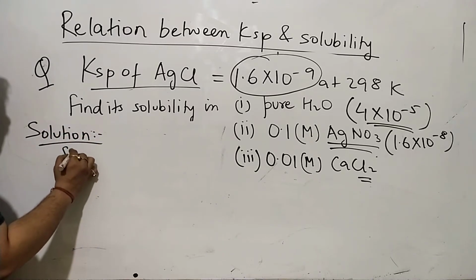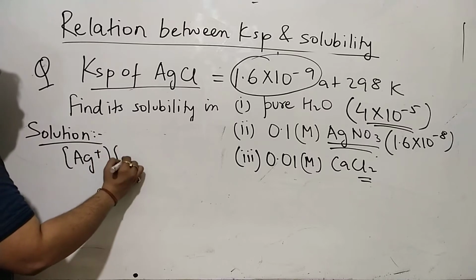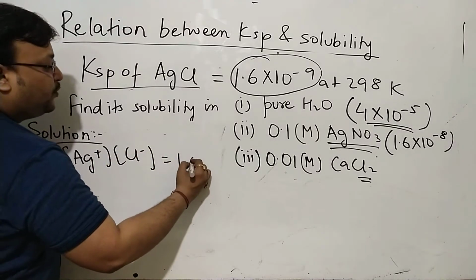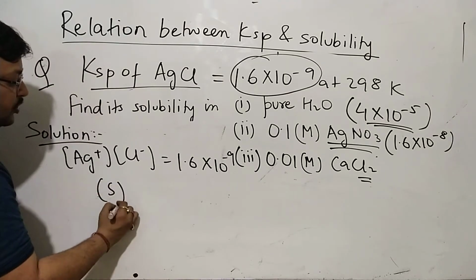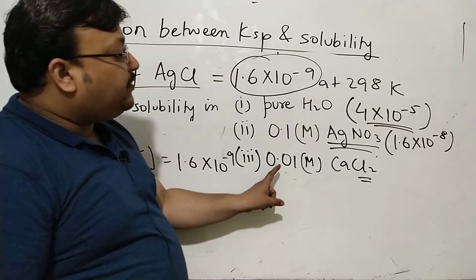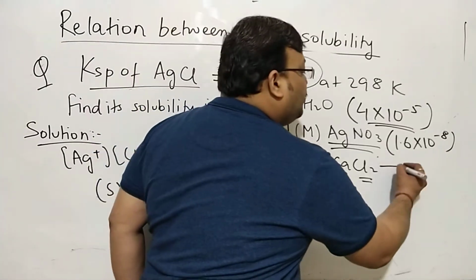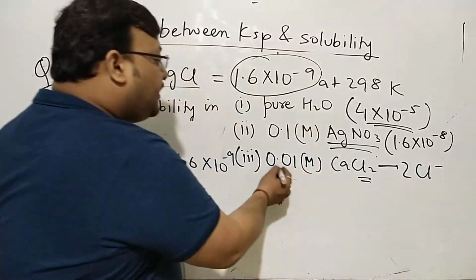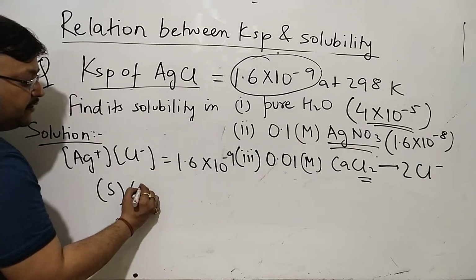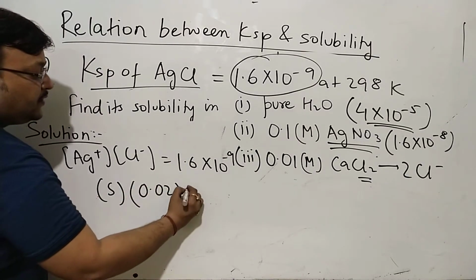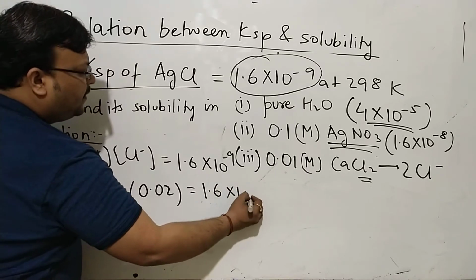So this time Ag plus times Cl minus is equal to Ksp, 1.6 into 10 to the power minus 9, and Ag plus will be my solubility. Just remember that 0.01 molar CaCl2 will give you 2 Cl minus, so Cl minus will be twice of this. So Cl minus will be 0.02, and S times 0.02 is equal to 1.6 into 10 to the power minus 9.